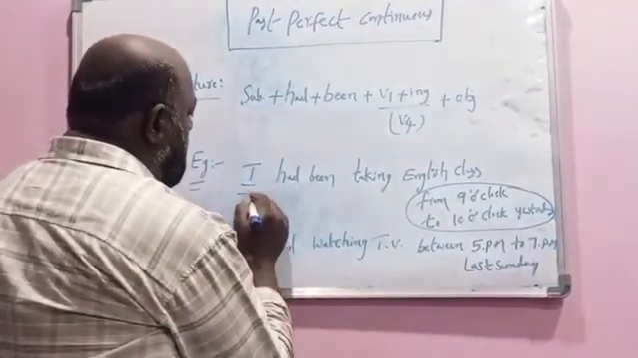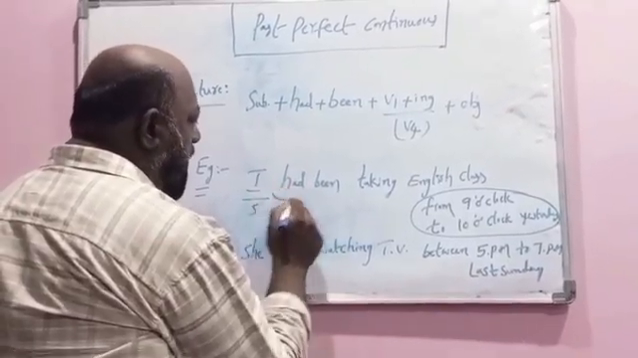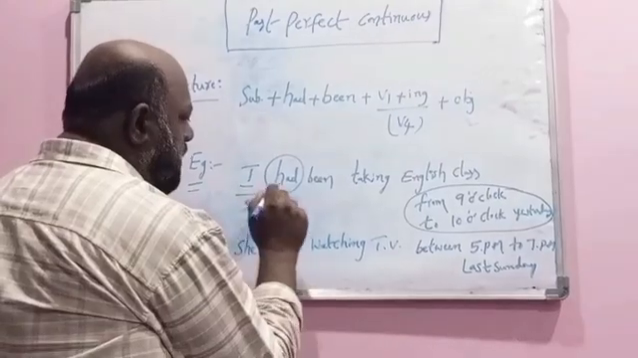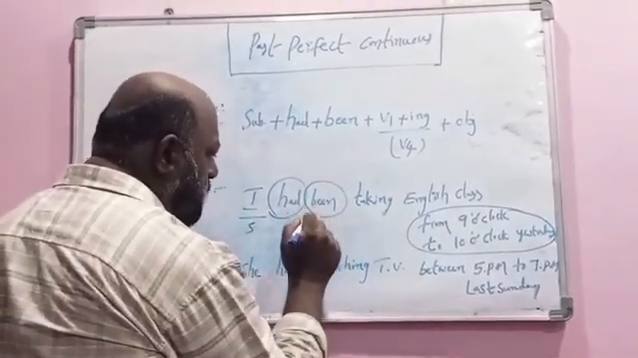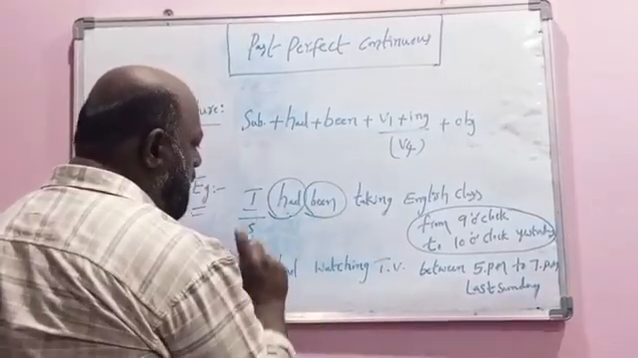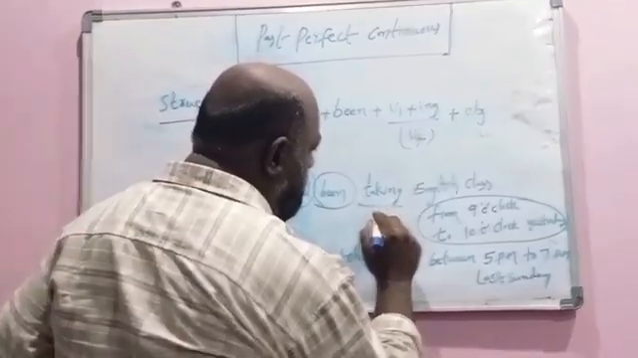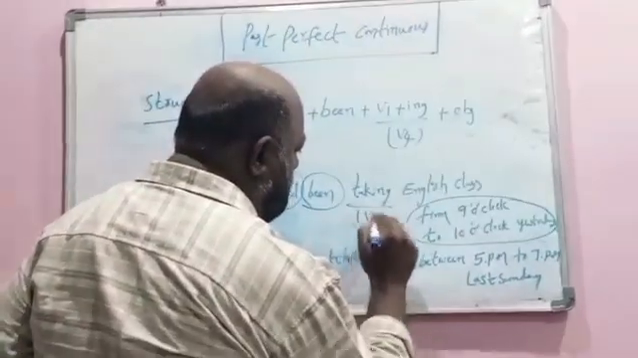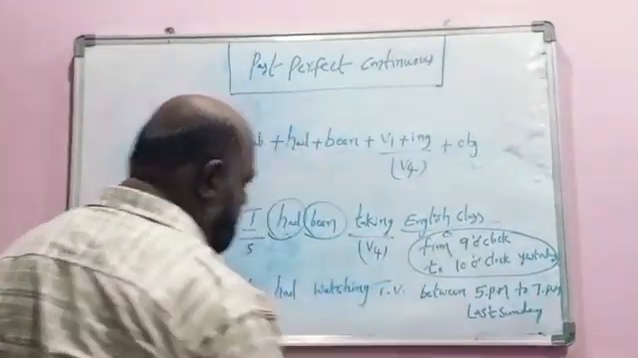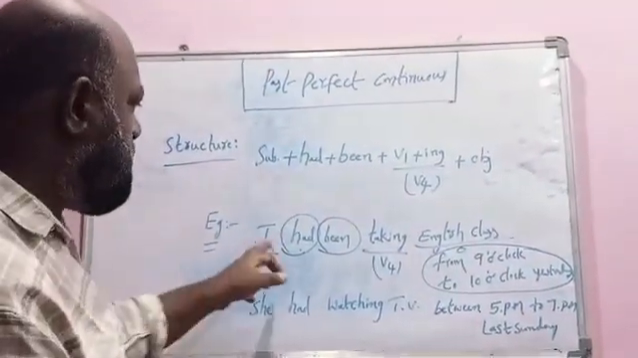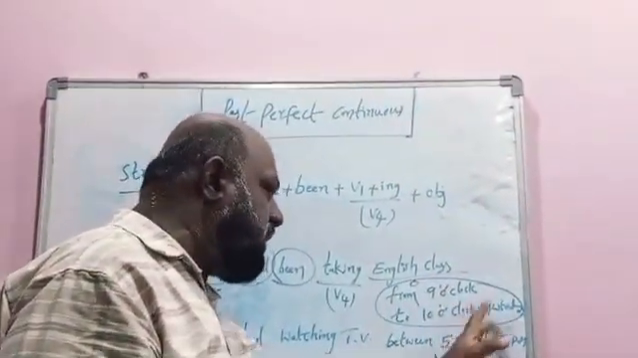What is the subject here? I is the subject. Now for all subjects we have to add had only. So I have added had. I had. Then after we have to add been, B form. So we have added been. I had been. Then after V1 plus ing, take plus ing, taking. Verb is in V4 form, means V1 plus ing form. Then after English class. English class is an object here. Now the grammatically correct sentence is I had been taking English class from 9 o'clock to 10 o'clock yesterday.